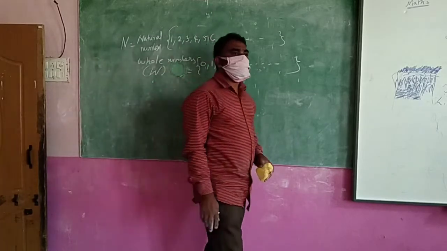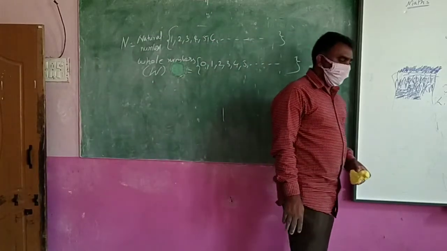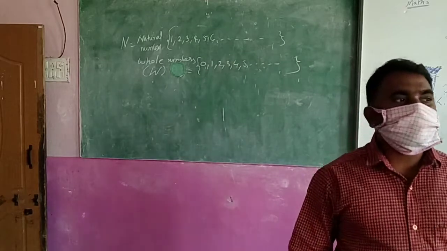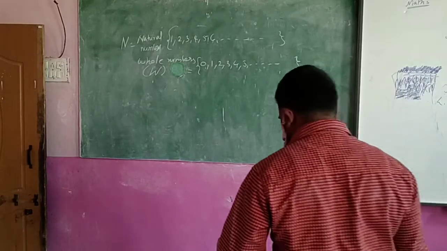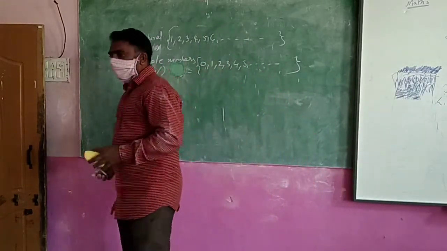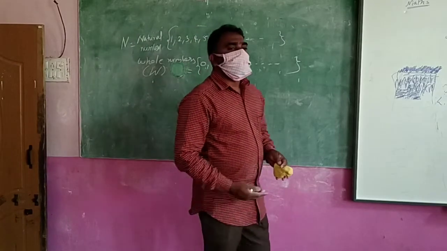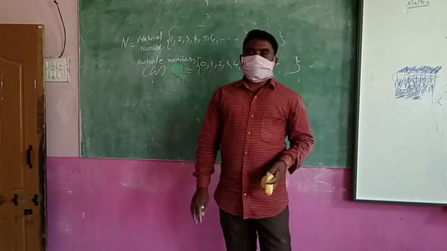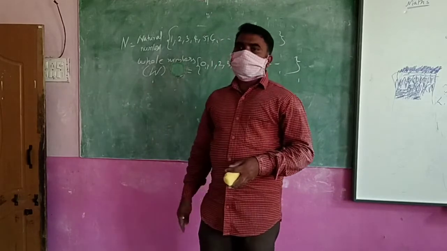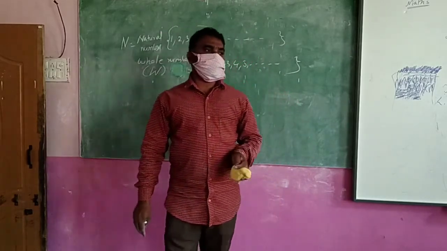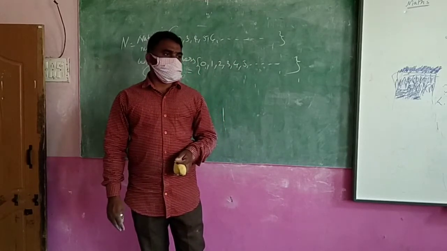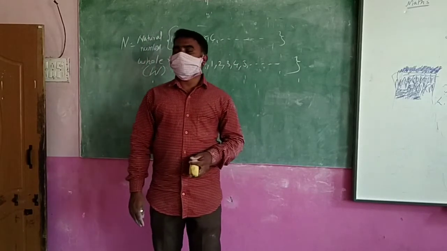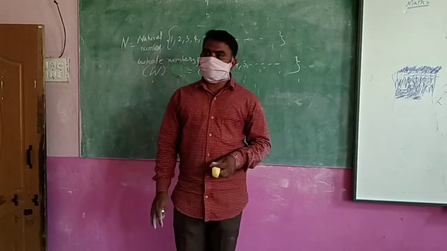Now I will discuss some situations with you. In those situations, what are the numbers we will use? You say. Okay. Shall I discuss some situations to you? Yes. The situation number 1 is your father's pocket money. I think so many children will get the pocket money here. Your father or mother will give you money weekly once or monthly once, 50 rupees or 100 rupees. Whatever you want, you will purchase.